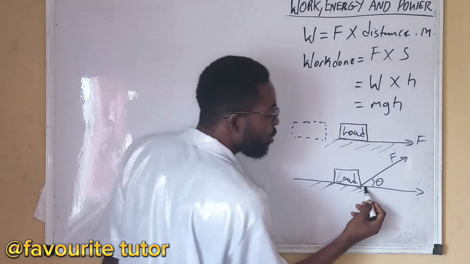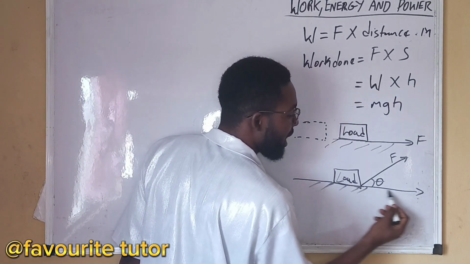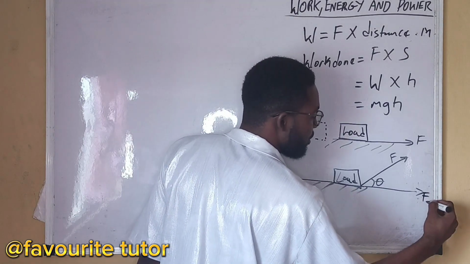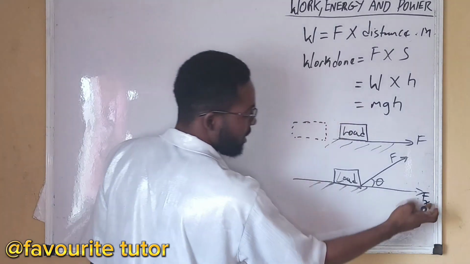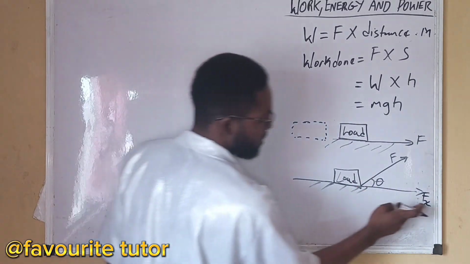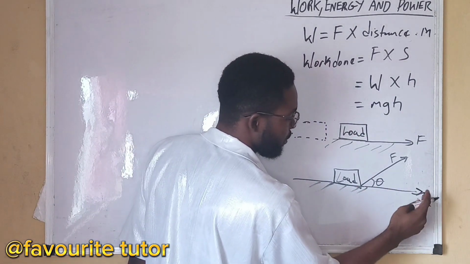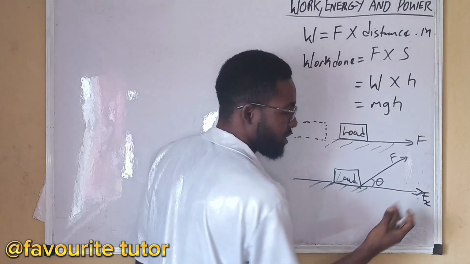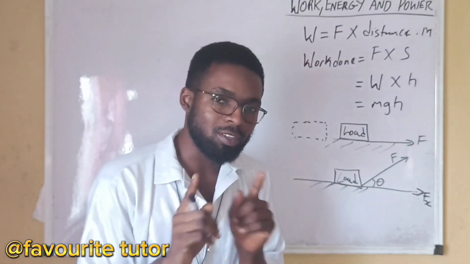That is, we need to consider the horizontal force, taking the x-axis. We need to consider the horizontal force because the body moves horizontally. Work is said to be done. Don't forget the definition.